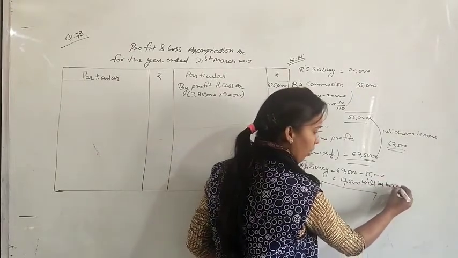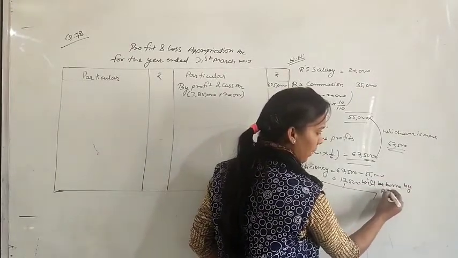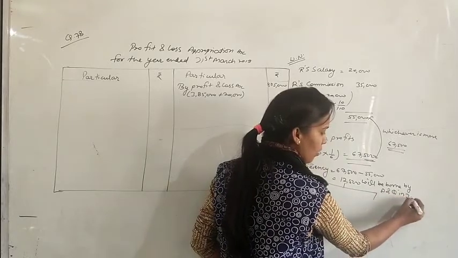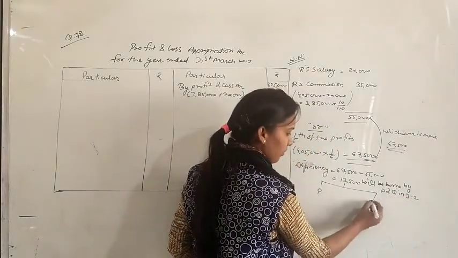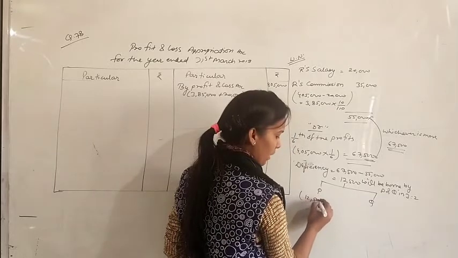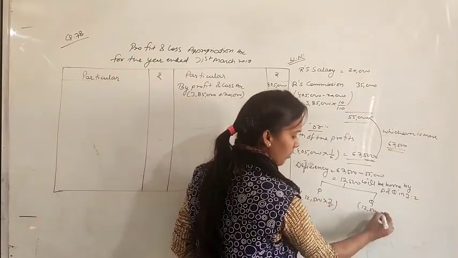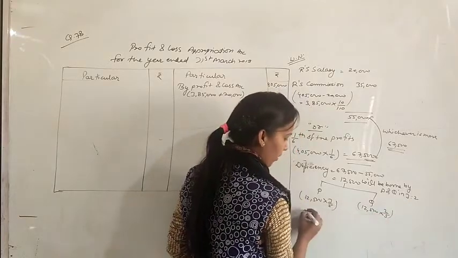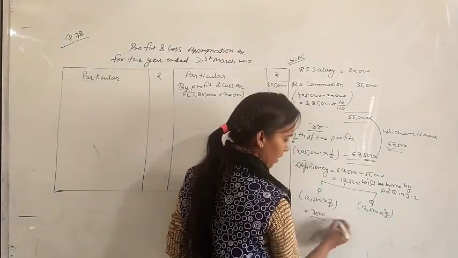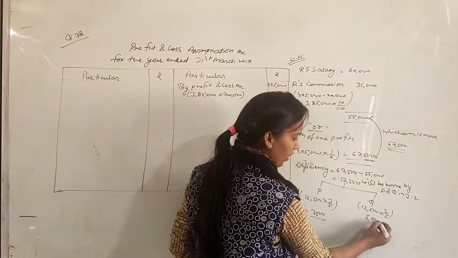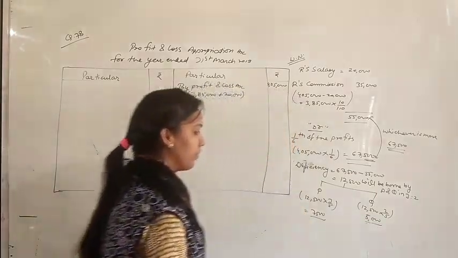So 12,500 multiplied by 3 upon 5 and 12,500 multiplied by 2 upon 5. So for partner P it is 7,500 and for partner Q it is 5,000.